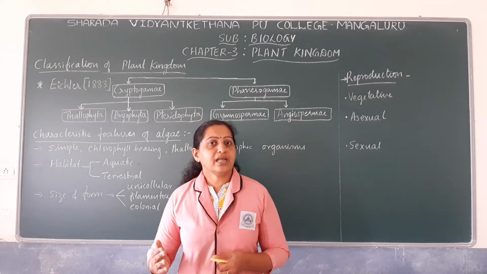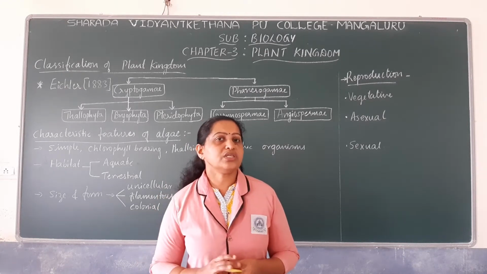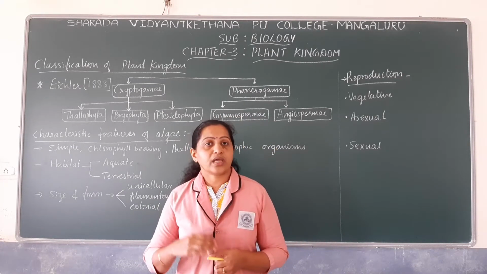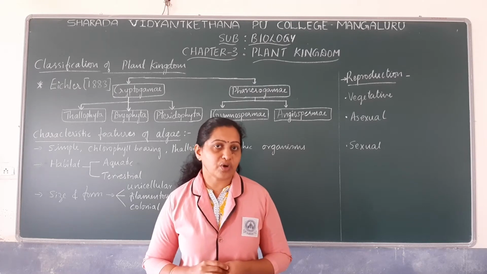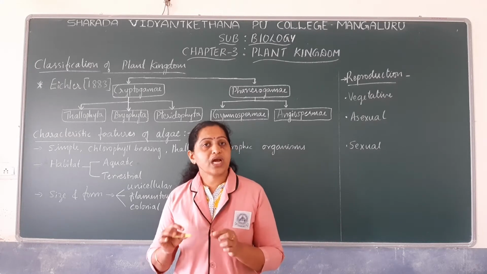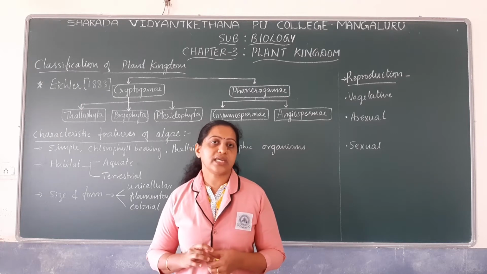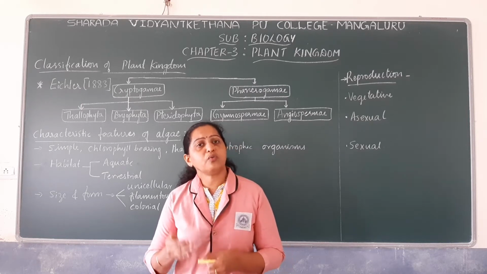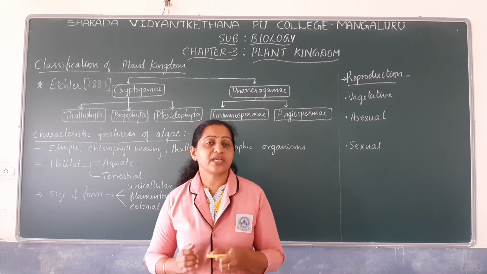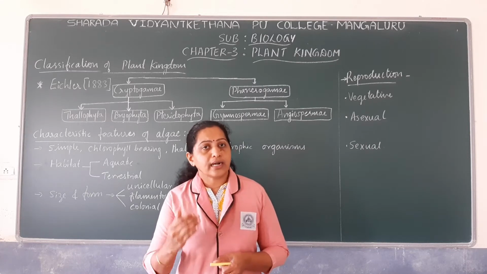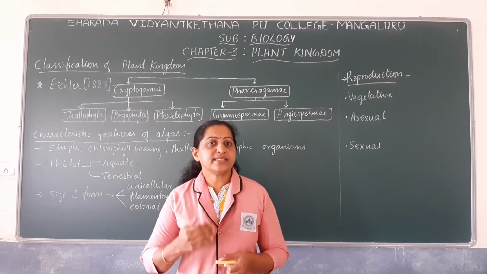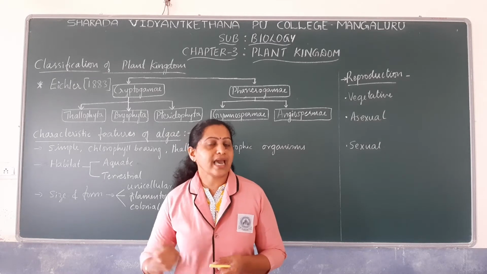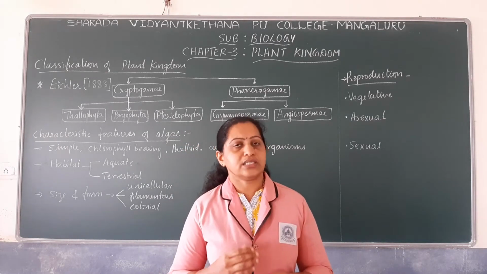For kingdom Animalia and kingdom Plantae, we have just noted down the general characteristic features. We have not discussed the classes. Classification of kingdom Plantae we have not discussed in that chapter. So we are going to study in detail about kingdom Plantae in this particular chapter. We will note down how the classification is done under kingdom Plantae, on what basis it has been done, what those classes are and what the characteristic features are.